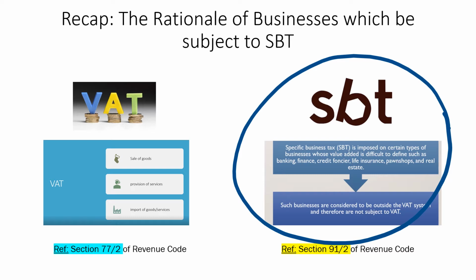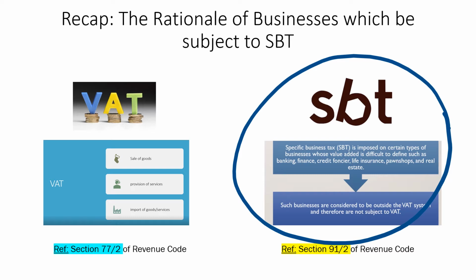But specific business tax is only imposed on certain types of businesses whose value added is difficult to define, such as banking, finance, credit foncier, life insurance, pawn shop, and real estate.